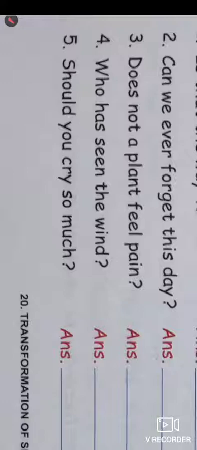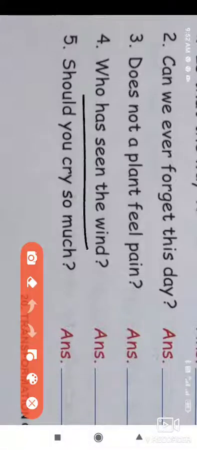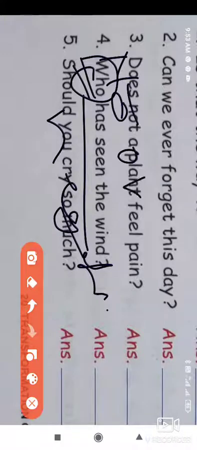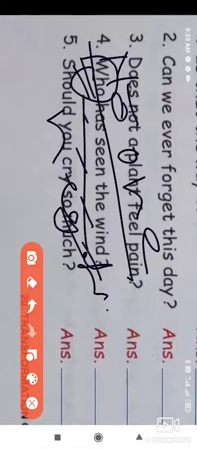This interrogative sentence is affirmative, so we will construct the assertive sentence in the negative. Here "who" means everyone or no one. So, no one has seen the wind.